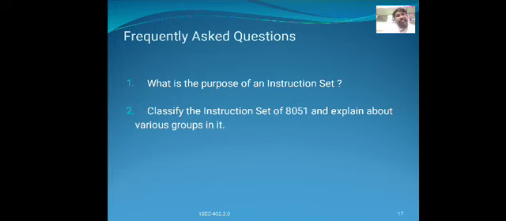The instruction set is also called the command set. Instruction set means a group of instructions that a microcontroller understands.